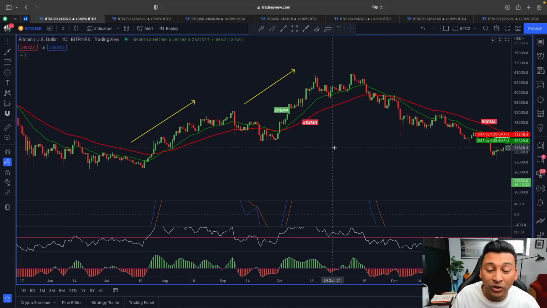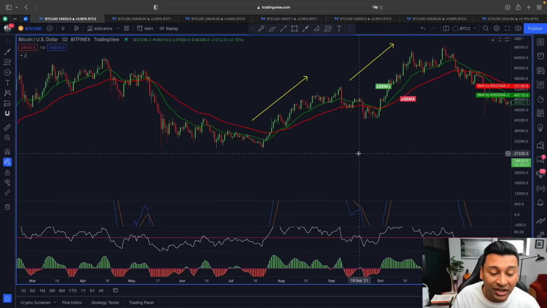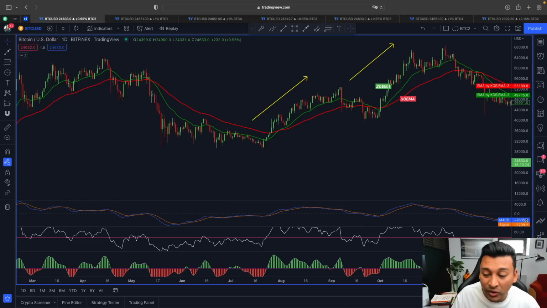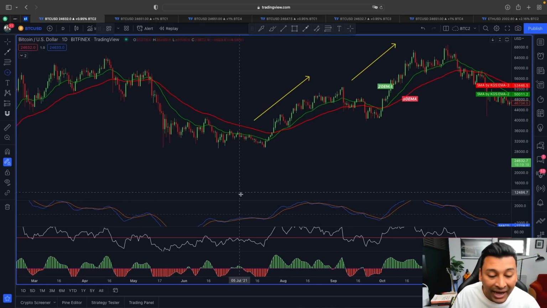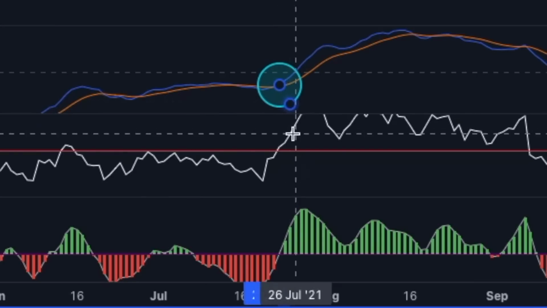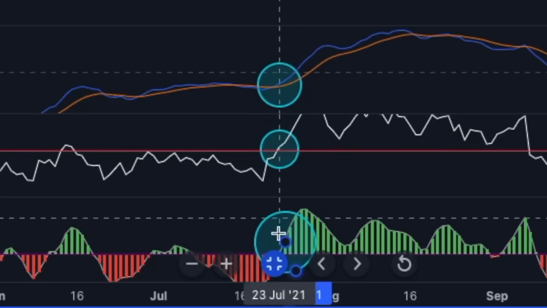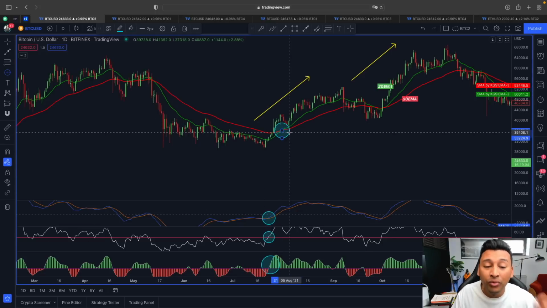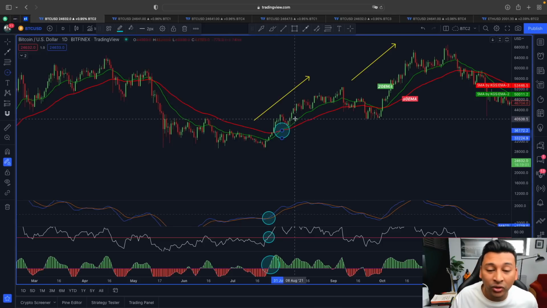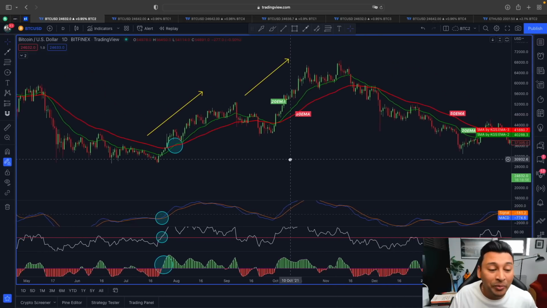And if you look at this other example here also, before we had this very nice bullish breakout type of scenario, the price of Bitcoin, before showing this bullishness, we also saw a very similar scenario unfolding where MACD started flashing this bullish crossover, the RSI line above the 50 level, and the T3CCI indicator in positive territory. As soon as these three indicators here to the downside confirmed it, what happened after that? You can see after that we also got a confirmation from these moving averages where the 20 exponential started crossing over the 50 exponential moving average, and that led to a very nice movement here to the upside.